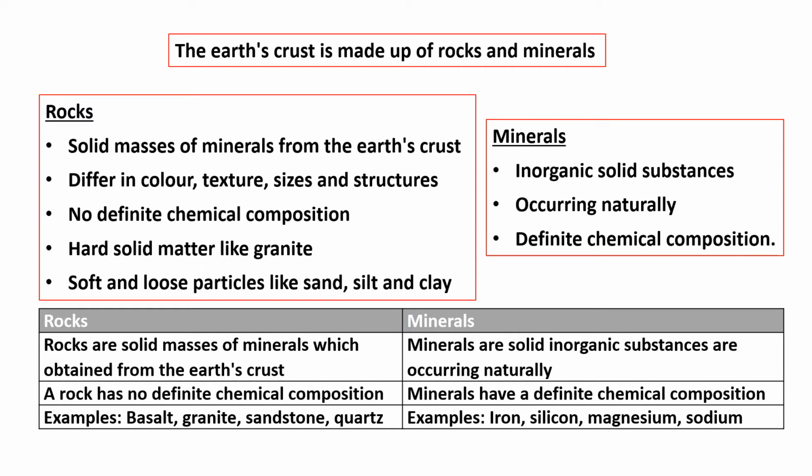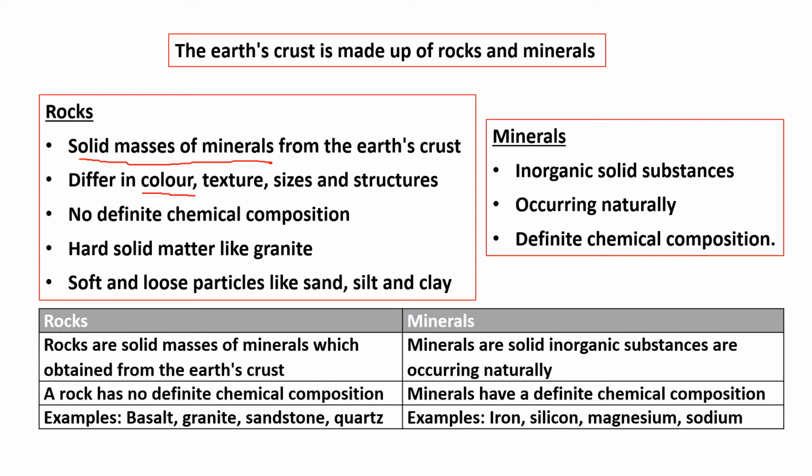So what is the difference between rocks and minerals? Actually, rocks are solid masses of minerals. They are from the Earth's crust. Rocks can differ in color, so you can find rocks in different colors. For example, some are black, some are reddish, some are white like marble, right?